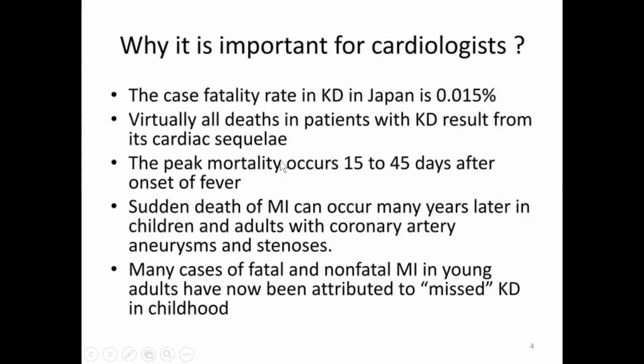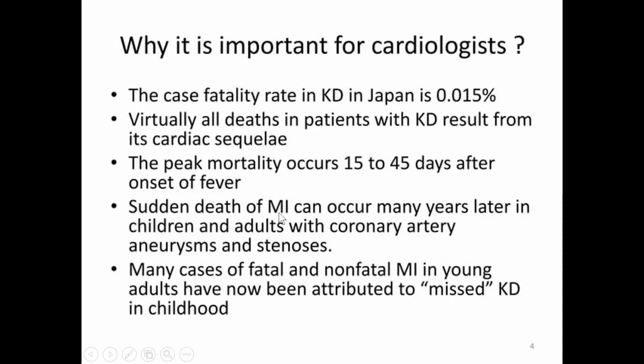So why is it important for us? Case fatality rate in Kawasaki disease in Japan is 0.015%. All the patients who die from Kawasaki disease, the cause of death will be cardiac. Peak mortality occurs at 15 to 45 days after the onset of fever. After the acute inflammatory phase, when the aneurysms occur, then the peak mortality will be there.